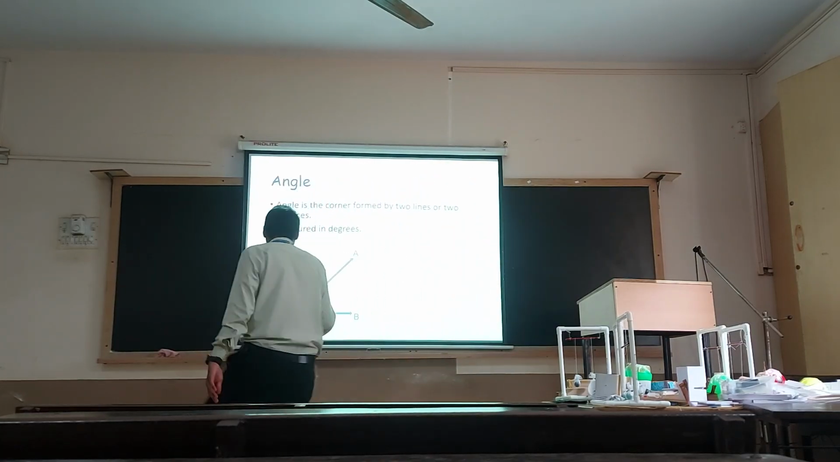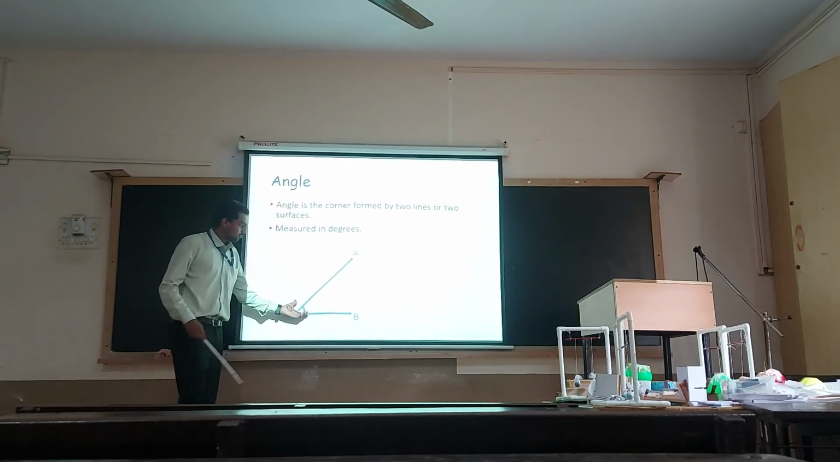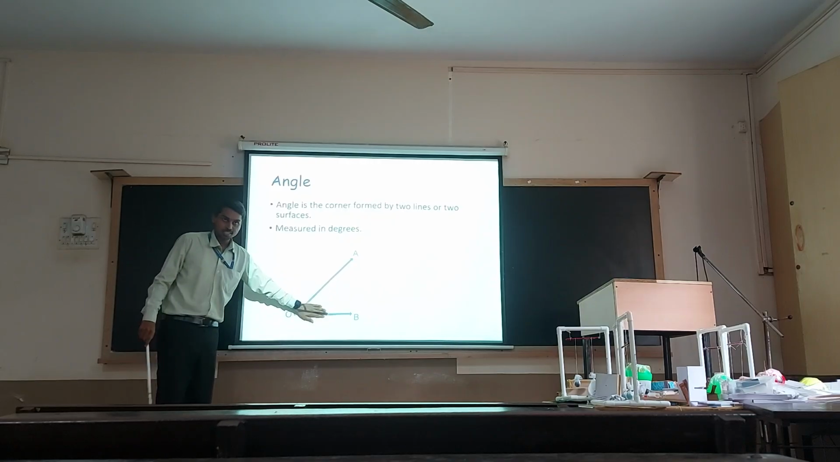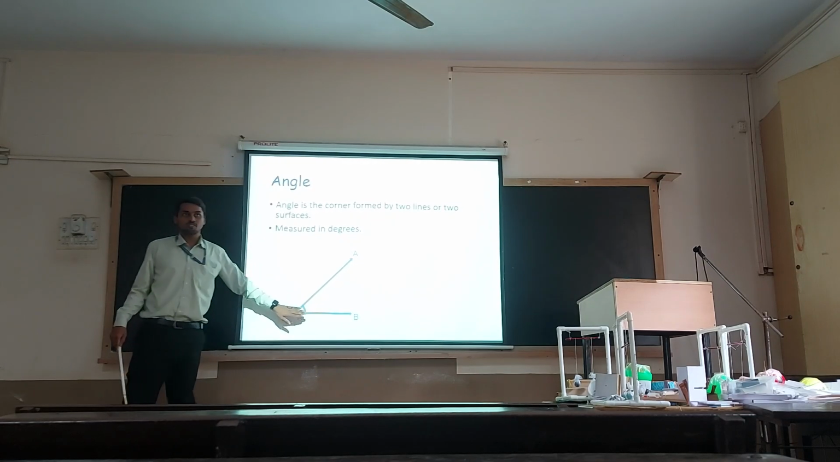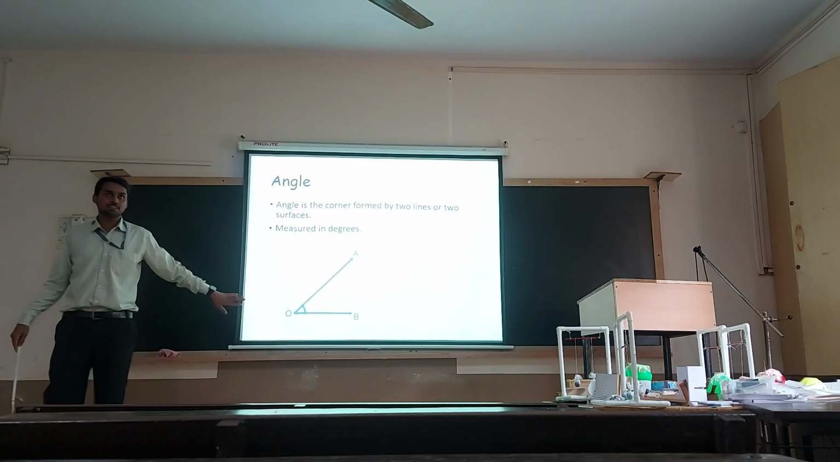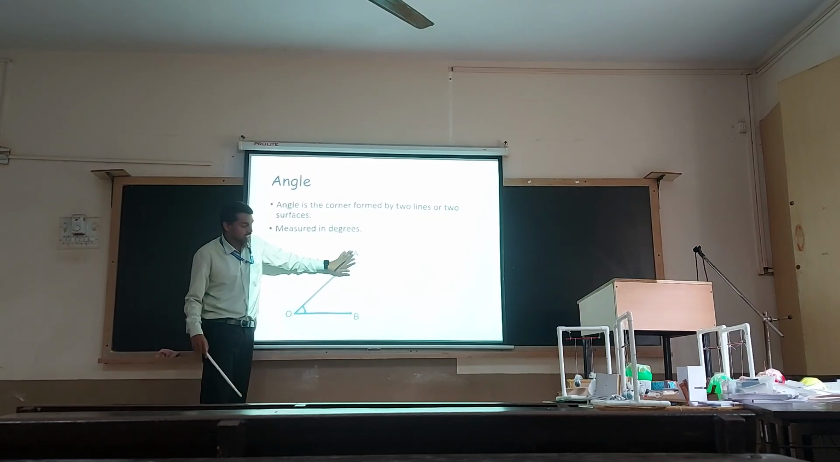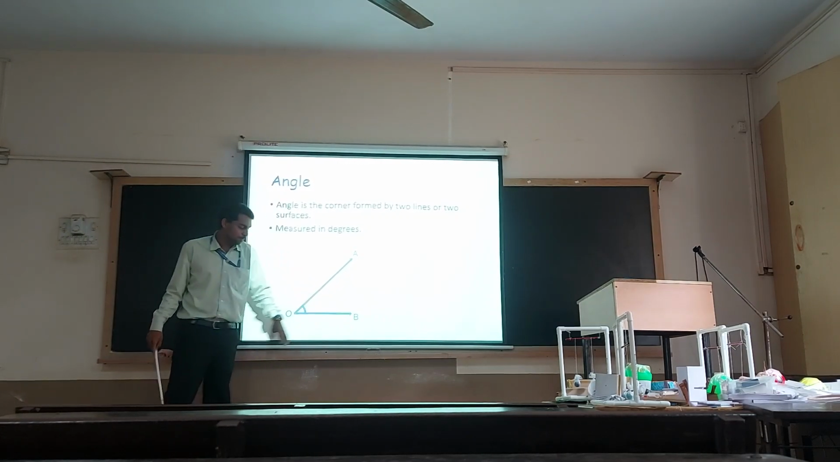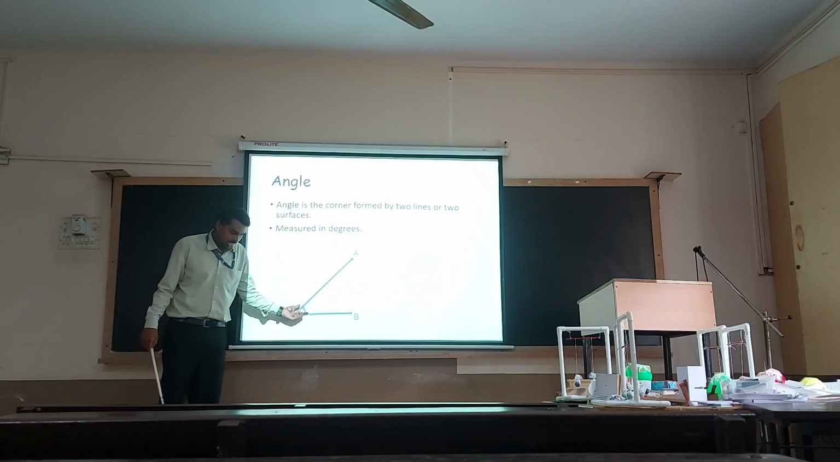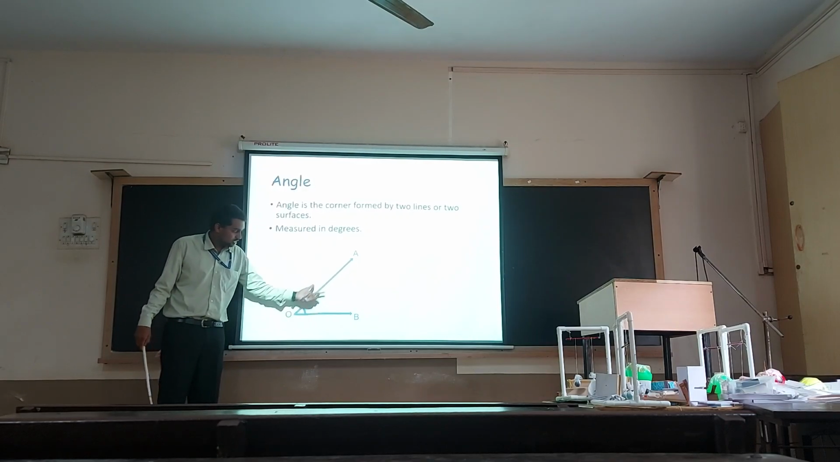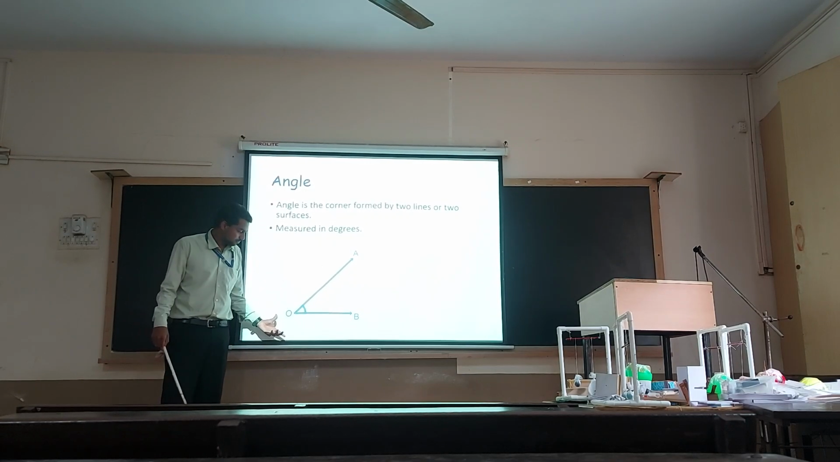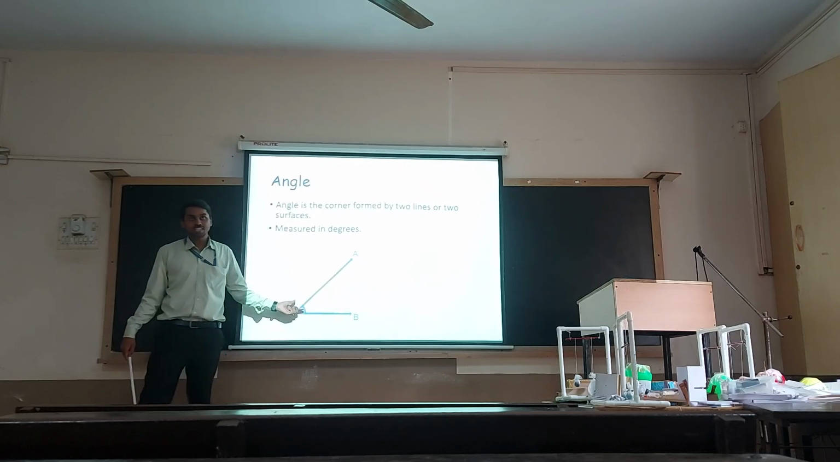In a similar fashion, you have OA and OB as rays. Yesterday, someone was dealing with angles and they were discussing the ray, right? So OA is a ray, OB is also a ray, and there is an angle that is formed between these two rays. And this corner is an angle.